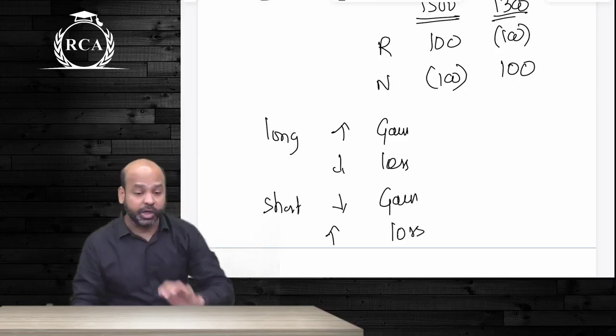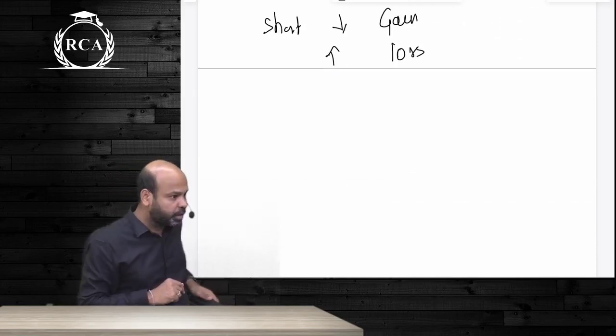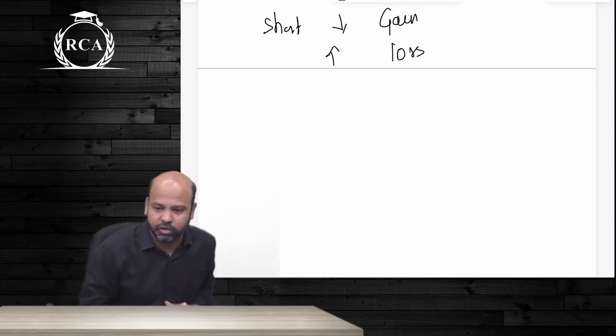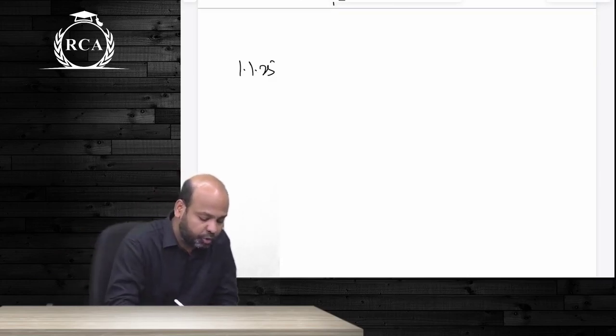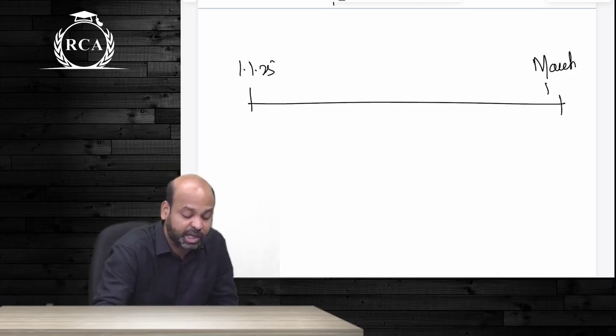Now the other important part. If at all you are settling your future contract before expiry, will you settle the contract, guys, at future settlement price, or will you settle the contract at cash price? Future price. Imagine that I have entered into a future contract beta on 1st Jan, a contract that is expiring in the month of March futures.